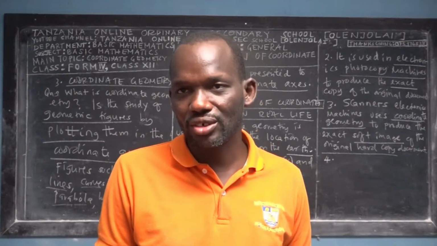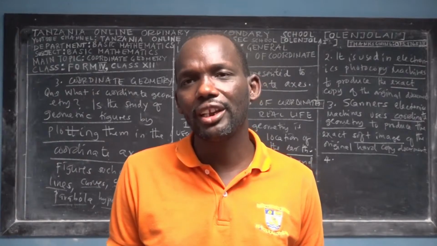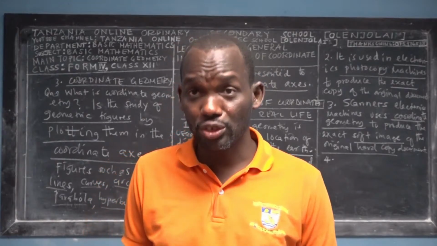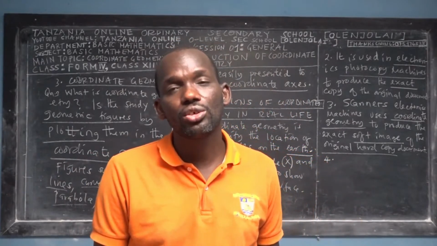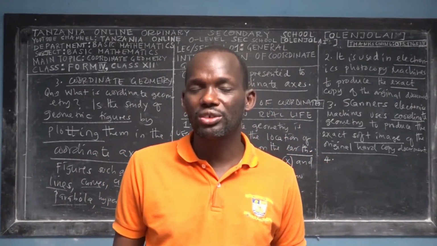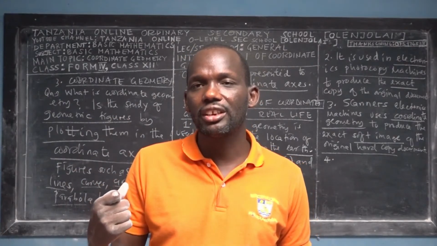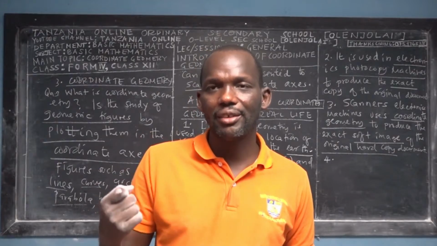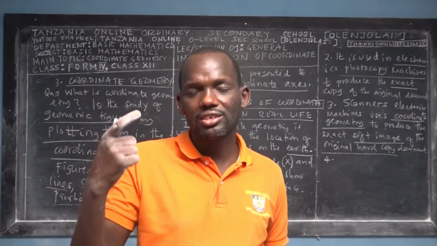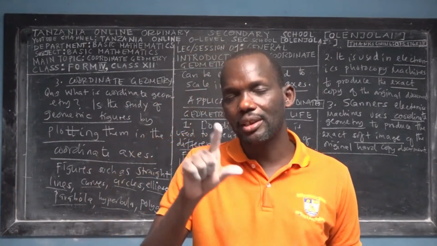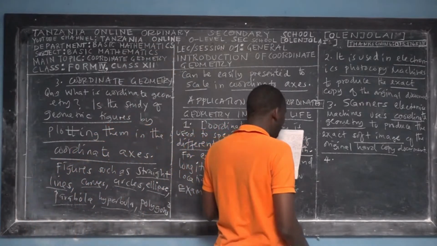There are air traffic controllers who sometimes may use satellites, but mainly they are using special transmitters and receivers. For example, they are using radar, right? With this radar, they locate these planes, aircraft and helicopters in the space by using coordinate geometry. Even to separate them, they use coordinate geometry.